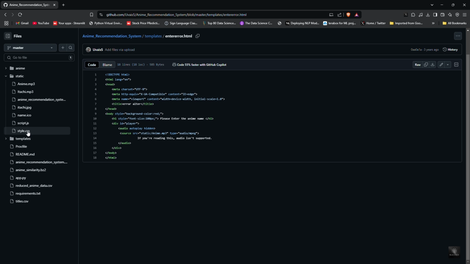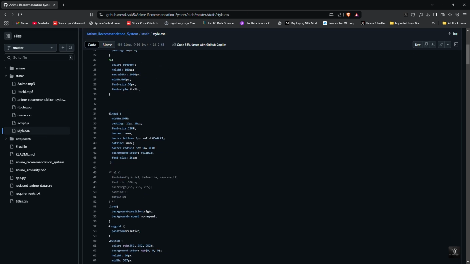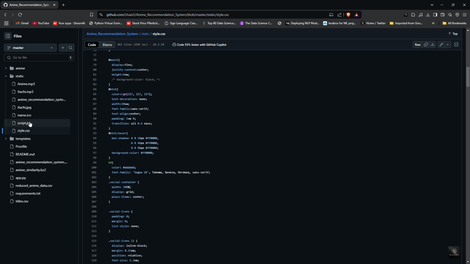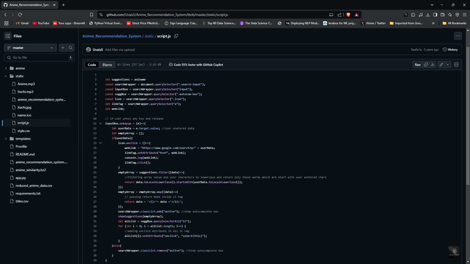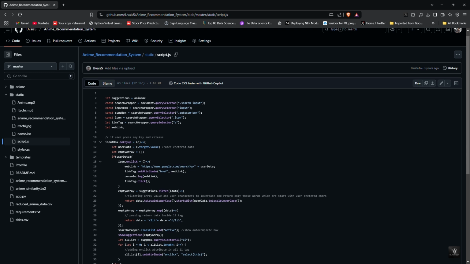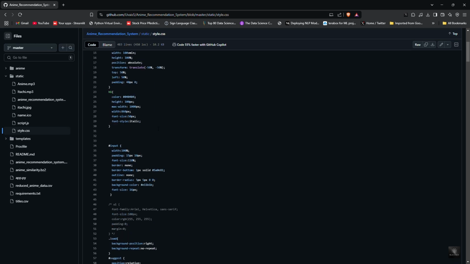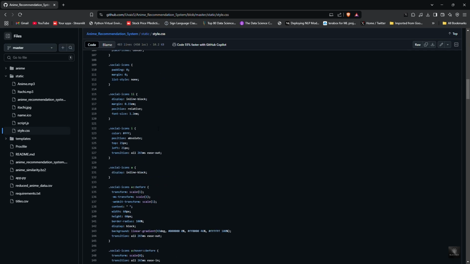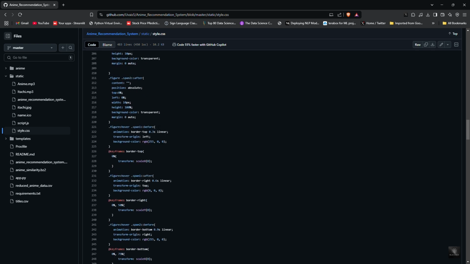What's inside the static folder? style.css defines the look and feel of the website. script.js adds interactive functionality. Background images enhance the design and user experience. The style.css file is responsible for making our website visually appealing. It controls colors, fonts, layout, and animations.